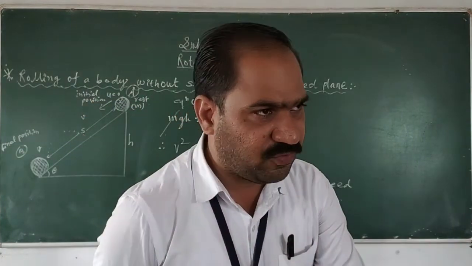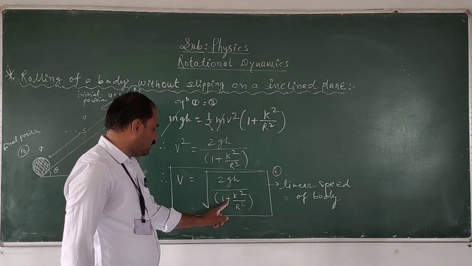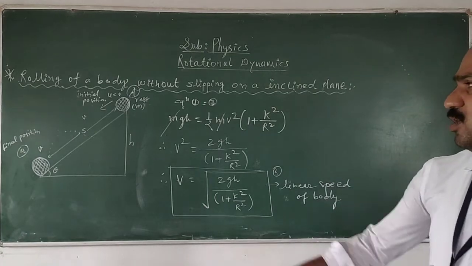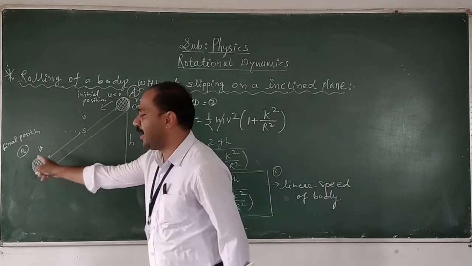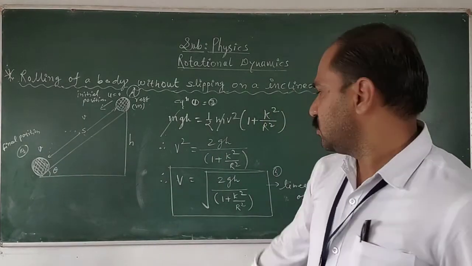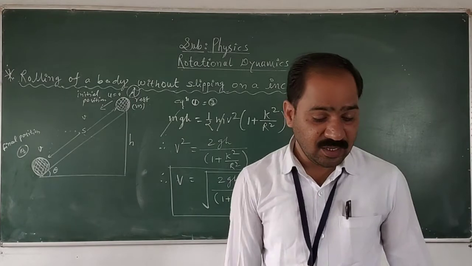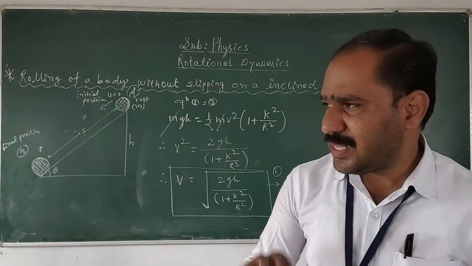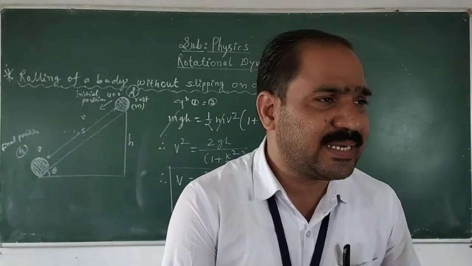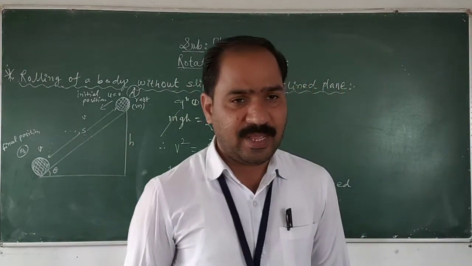This equation number 4, that is v is equal to under root of 2gh upon 1 plus k square upon r square, gives you the linear speed of the body while rolling down from point A to B. But in this motion, we have to see the acceleration. Of course, the linear acceleration of the body will be there, because the body will move in a straight line path, but on the inclined plane.